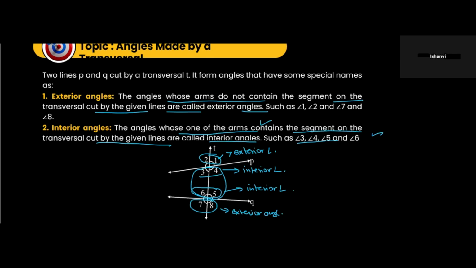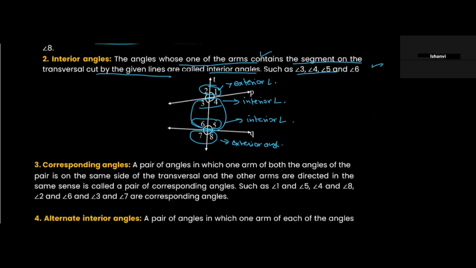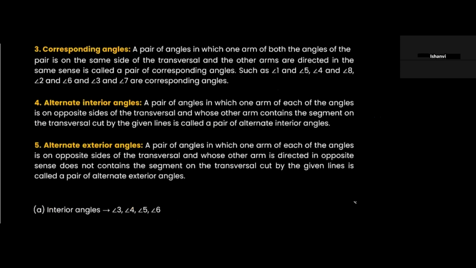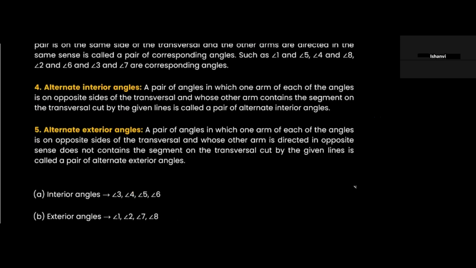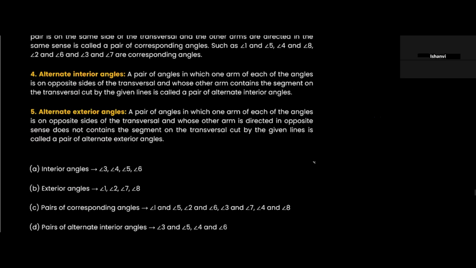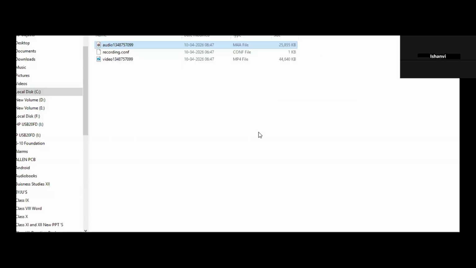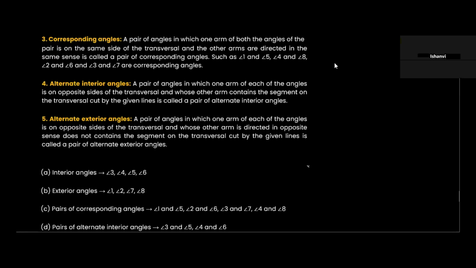Are we understanding this? Yes. Now let's talk about these things. Generally we will be studying parallel lines only.